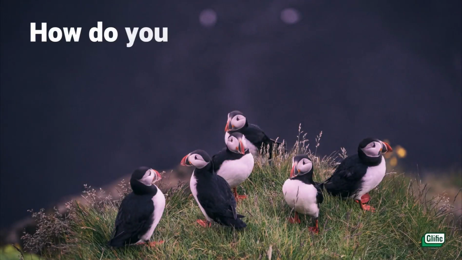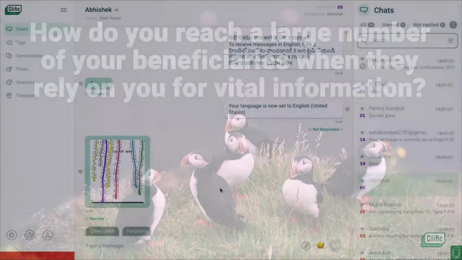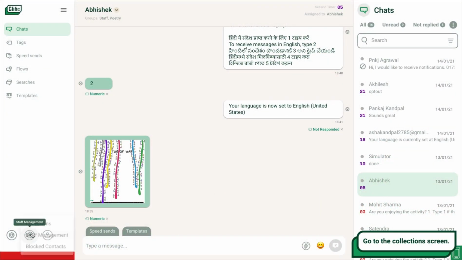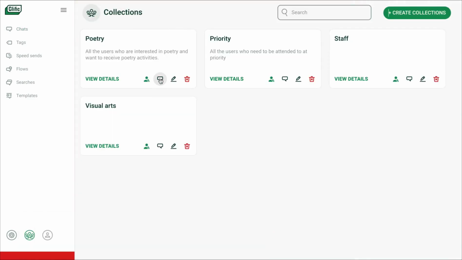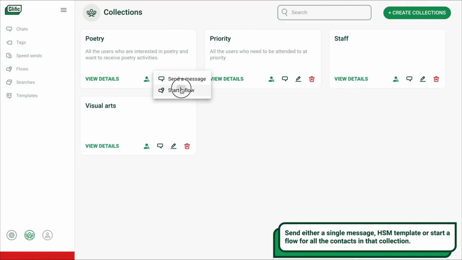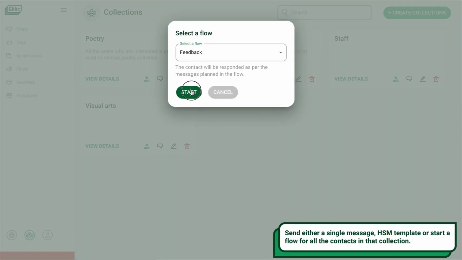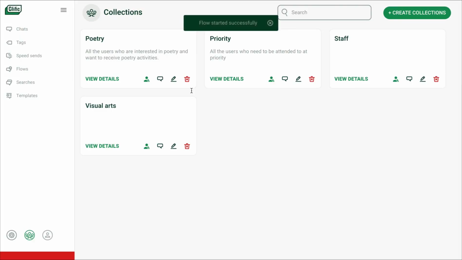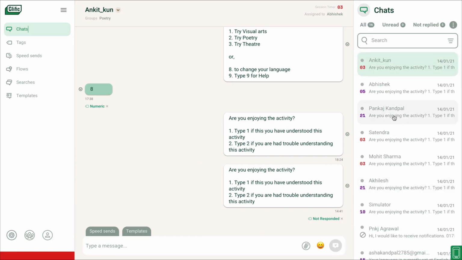How do you reach a large number of your beneficiaries when they rely on you for vital information? Go to the collection screen, identify the collection you want to send the message to, send either a single message, HSM template, or start a flow for all the contacts in that collection. Now if you head over to chats, see that the message was sent to all the contacts at once, provided that the session window is still active for them.